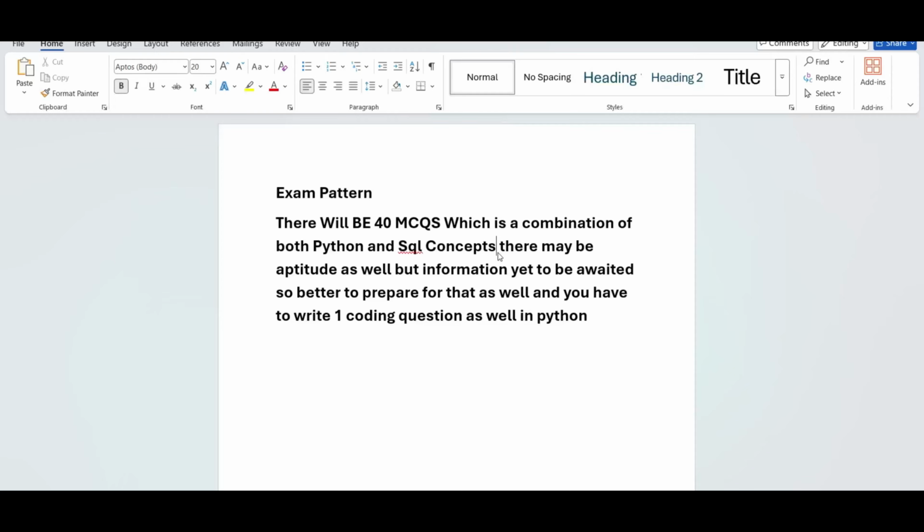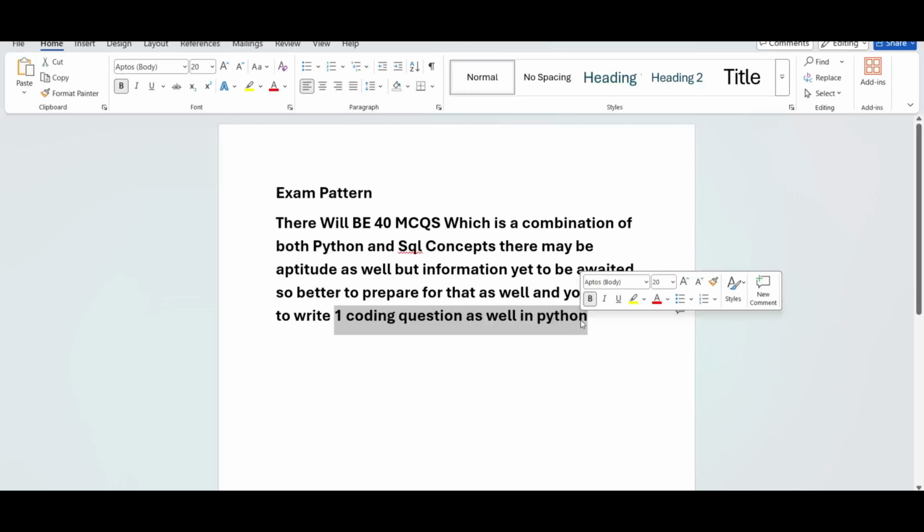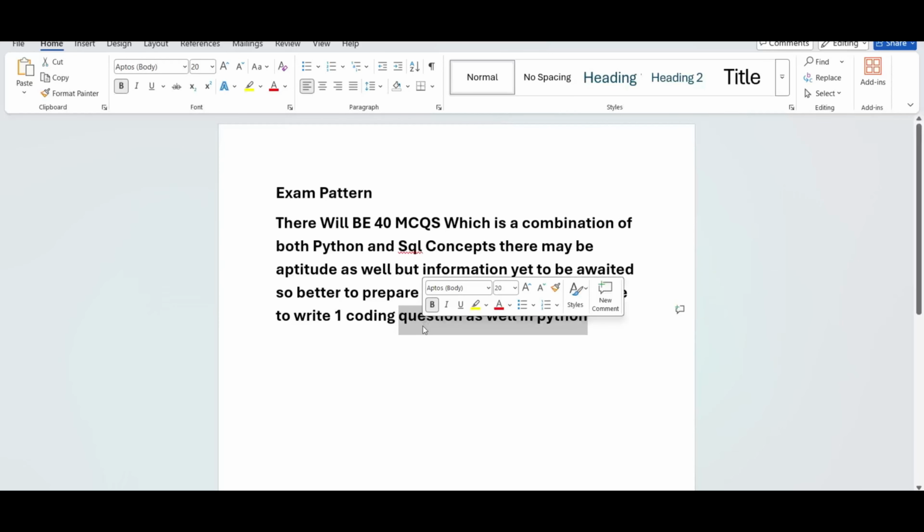So there will be 40 MCQs, a combination of SQL, Python, maybe aptitude as well. If it is not there, it will be good. And one coding question is compulsory. You have to write it in Python. Maybe they may give C++ as well, but what he said is one coding question in Python. So be prepared for that. 40 MCQs and one coding question will be there.